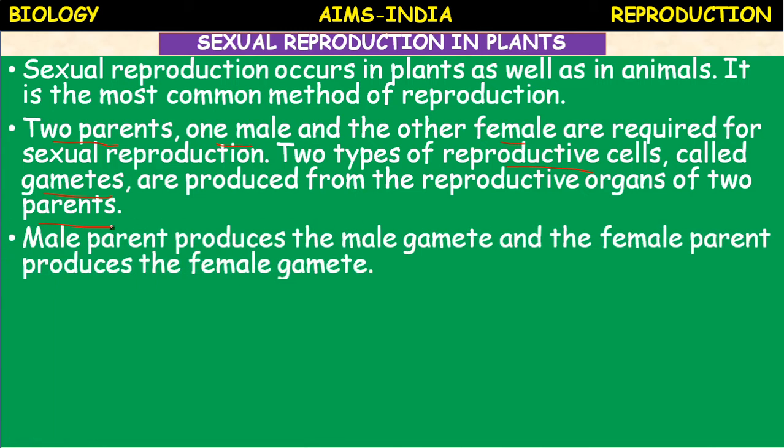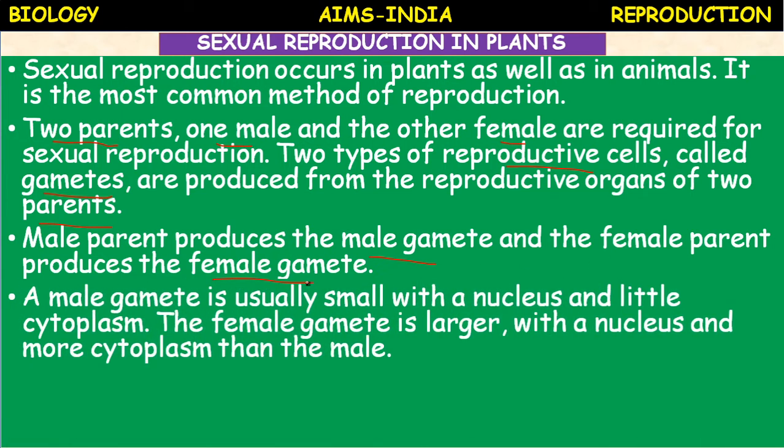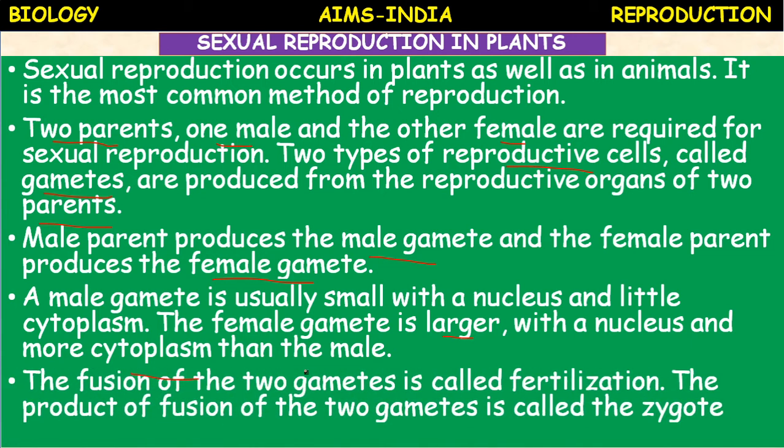The male parent produces the male gamete and the female parent produces the female gametes. A male gamete is usually small with a nucleus and a little cytoplasm. The female gamete is large with a nucleus and more cytoplasm than the male gamete.